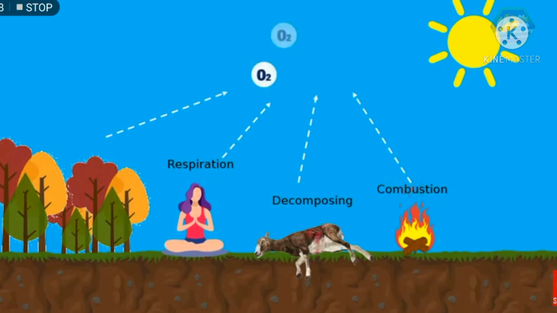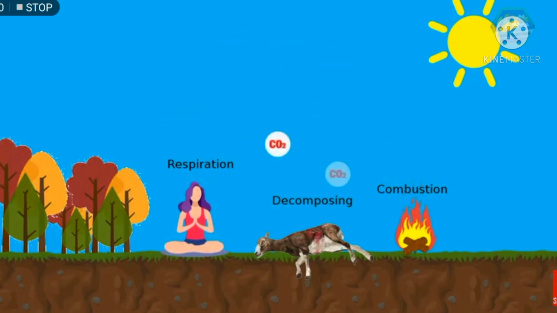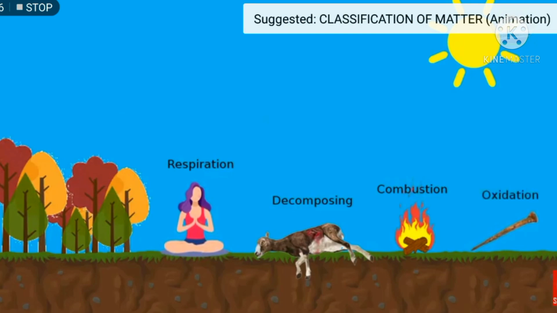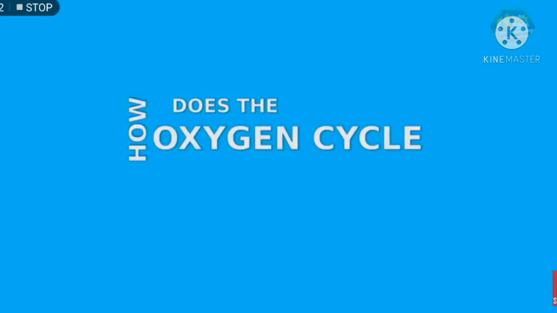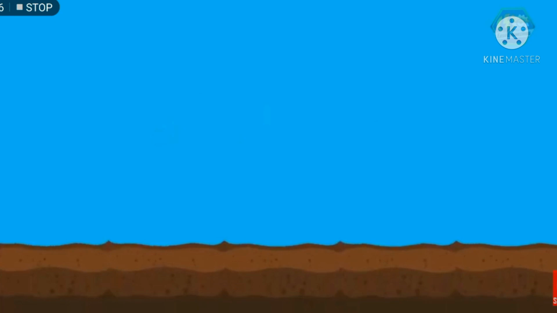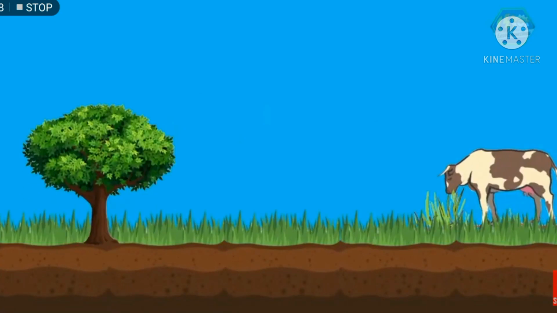These processes use up oxygen and release carbon dioxide into the air. Lastly, the rusting or oxidation uses up oxygen, which causes the metal to rust. So how does the oxygen cycle take place? An example of the oxygen cycle is between animals and plants.